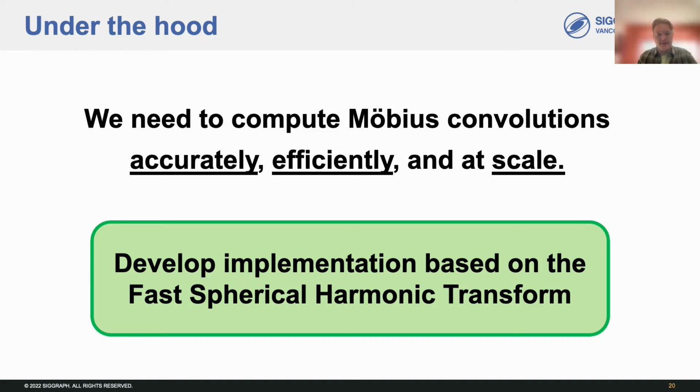And this part is pretty tricky, but leaving the details to the paper, the basic idea is that we choose a specific basis for our filters that have special symmetry properties in relation to the origin-preserving Möbius transformations defined by the frame field. We exploit these symmetries to approximate the transformation of filters as linear combinations of the basis functions, which allows us to expand Möbius convolutions as sums of simpler convolution-like operations, each of which can be computed via the fast spherical harmonic transform.